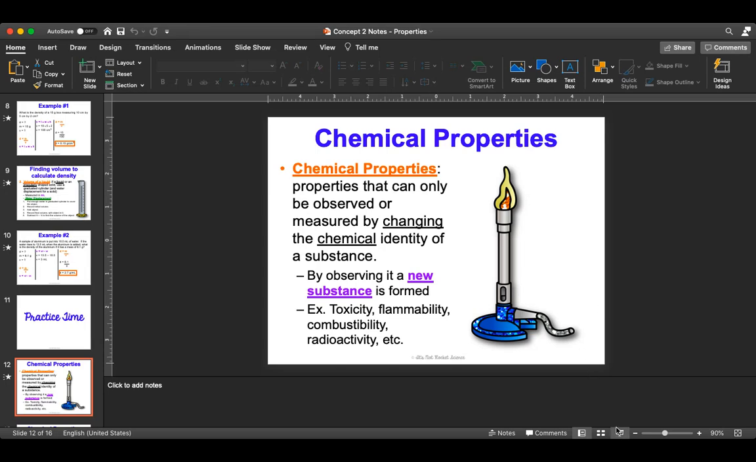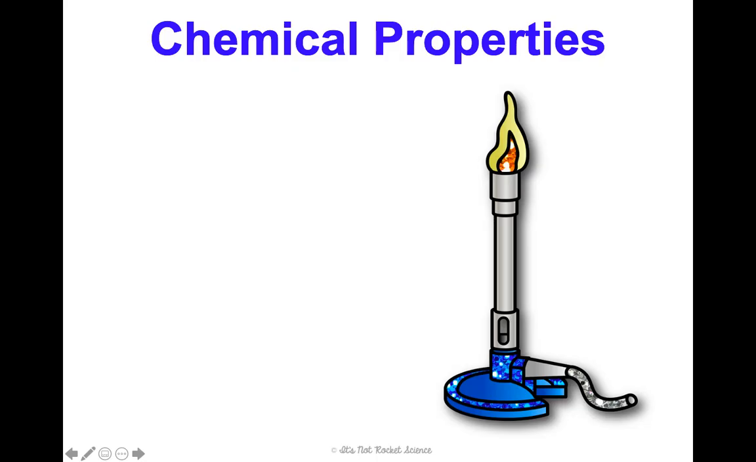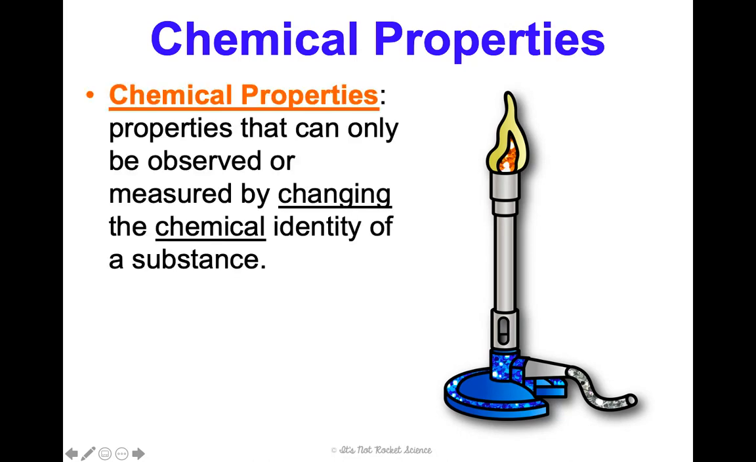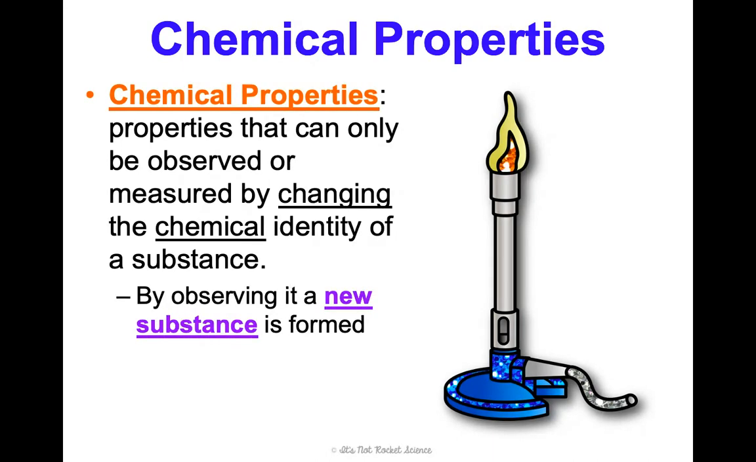All right, everybody, here is our final bit of this particular set of notes. All right, so we're going to start chemical properties. Chemical properties are properties that can only be observed or measured by changing the chemical identity of a substance. This is by observing if a new substance is formed.